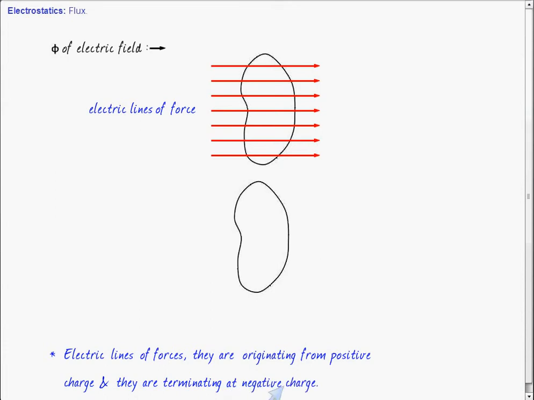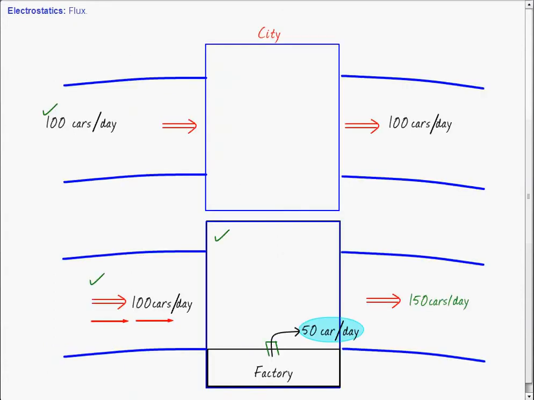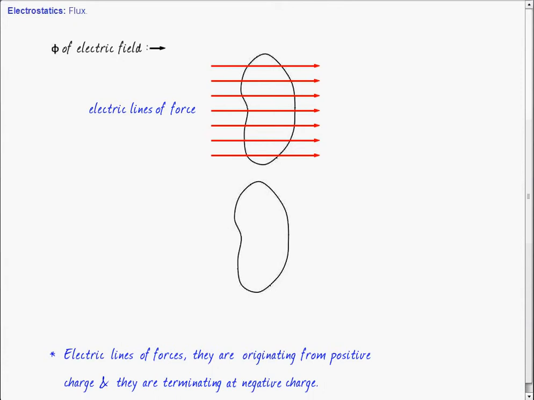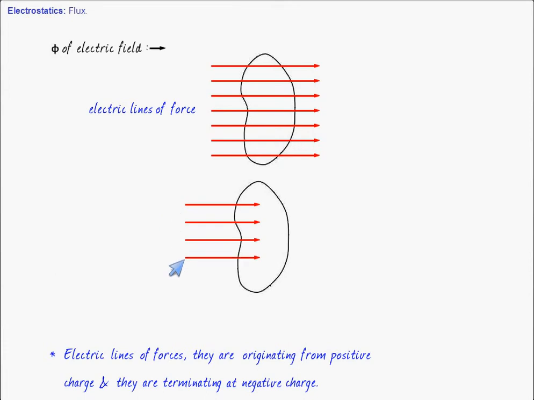Now consider some surface as shown in the figure. Now some lines of force are entering. The same number of lines of force will be leaving, provided there is no source or sink of lines of force. There is no source of lines of force means there is no positive charge inside the surface. There is no sink means there is no negative charge inside the surface.